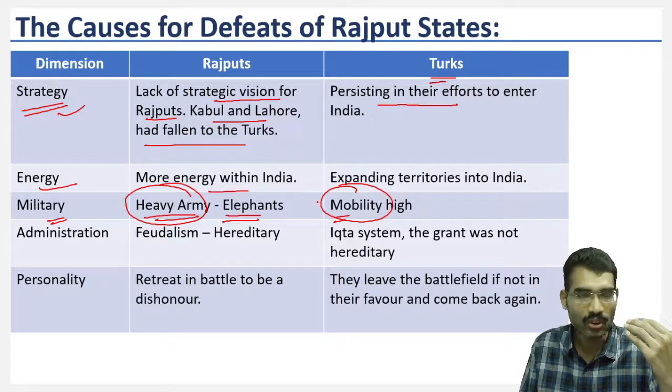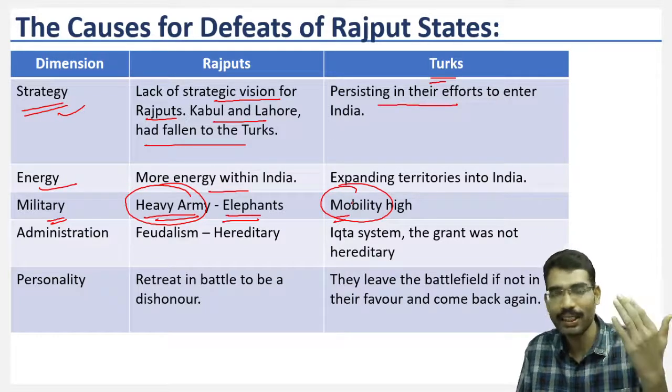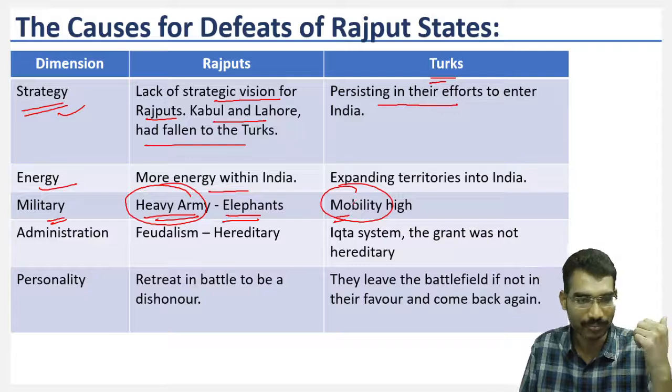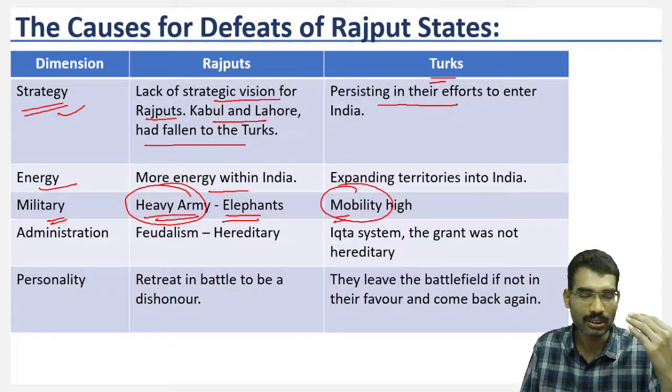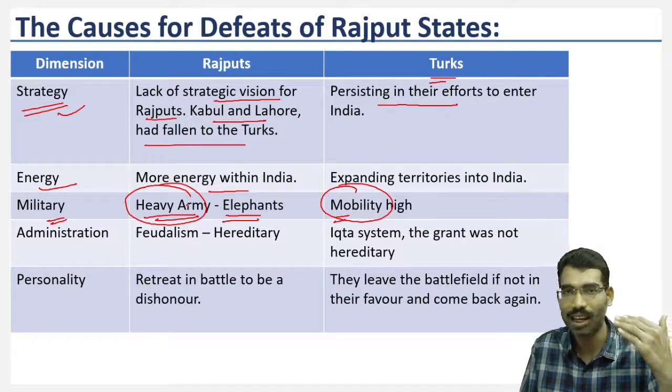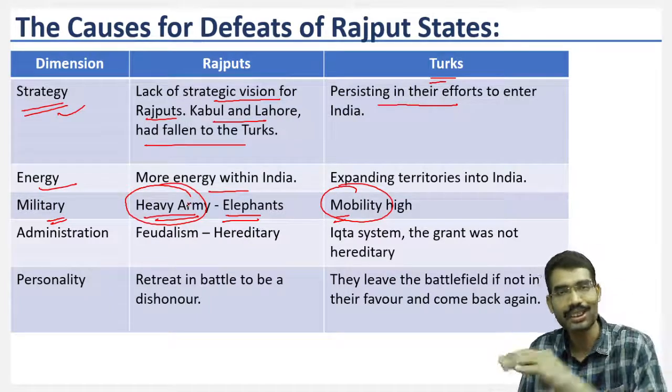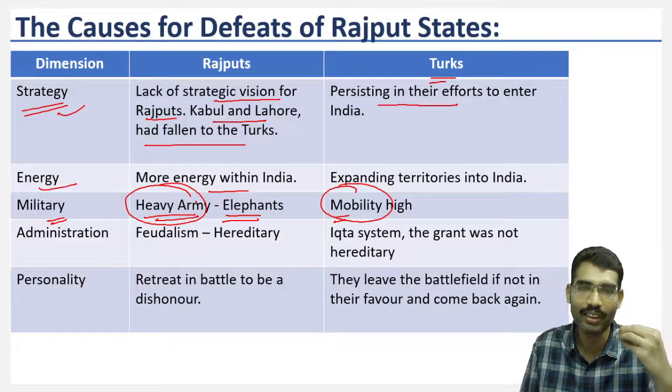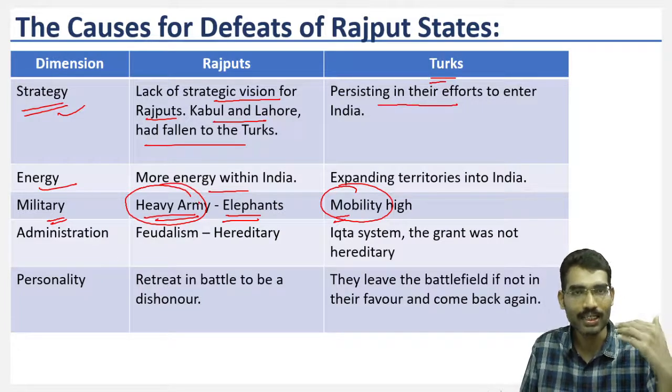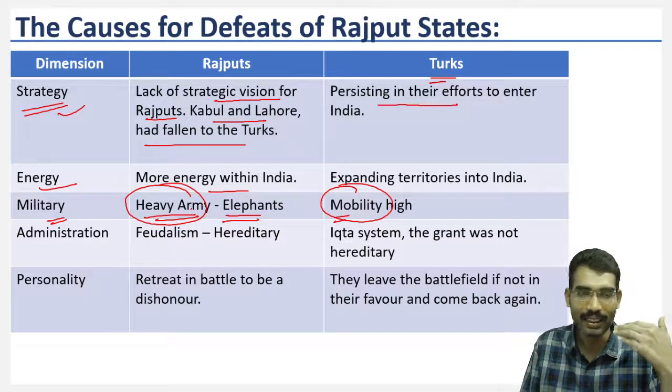If there is no such facility, then they come back and they will go the next day. When it comes to Rajputs, it is a very heavy army. They cannot change the strategies often. When it comes to Turks, they can change the strategy of warfare at any moment because they have given importance to mobility rather than a large number of people.